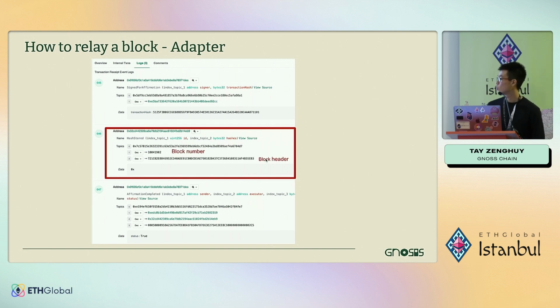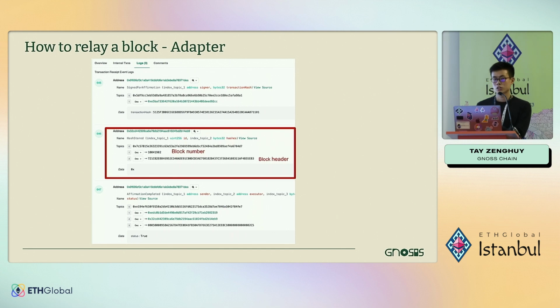And what you can do with the block hashes is a lot of things. Like you can verify the states from the source chain. For example, back to the ping pong example that Ale demonstrated, let's say I want to check if an event is emitted from Ethereum, and I want to check it on the Gnosis chain.